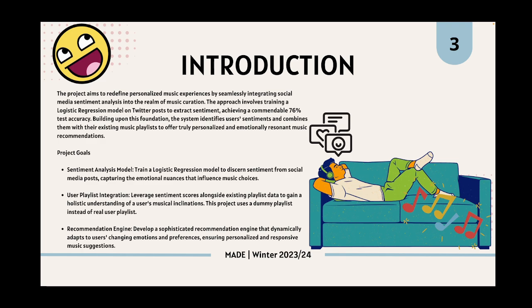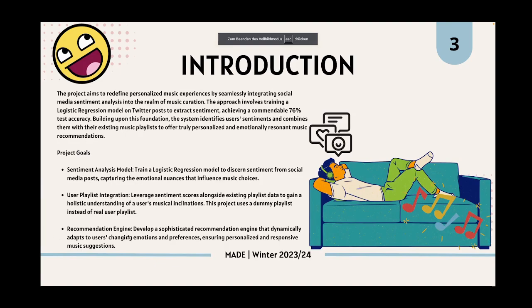To be specific about the project's goal, there are three main objectives of this project. The very first one is to have a trained model that can detect sentiment from social media post. And the second objective is to integrate users' playlist to the system so that we can have an idea about the user's musical preference.